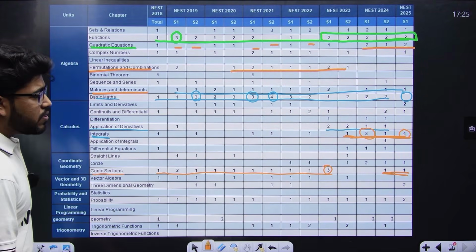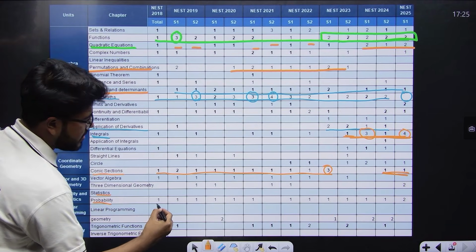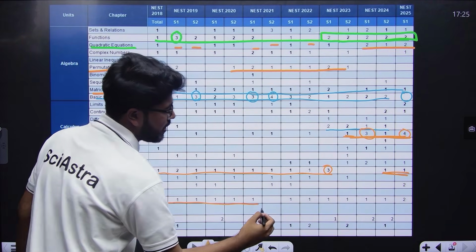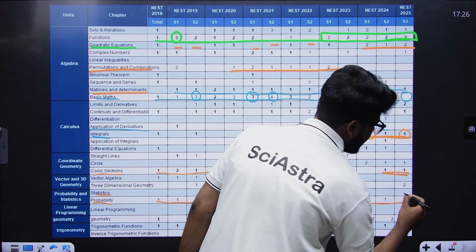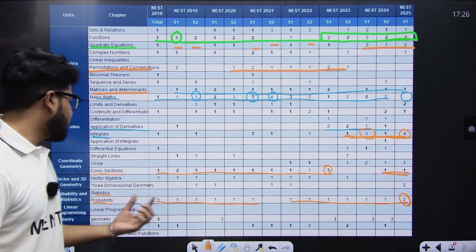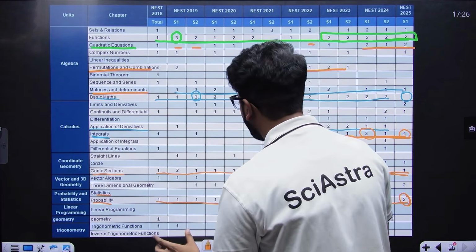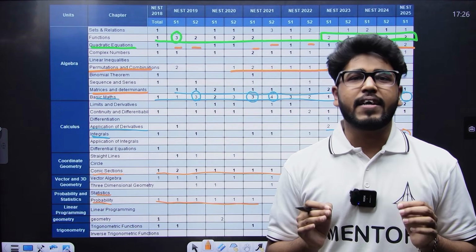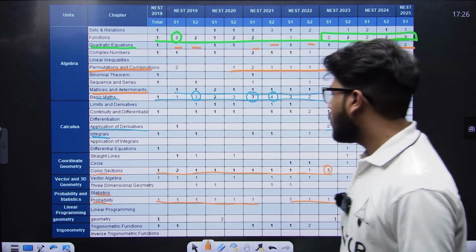Then comes probability and stats. You can see the consistency here. Every year you can see 1 question from this chapter, and the recent year had 2 questions. The consistency of probability and stats is very important, since this is a single chapter and it is guaranteed that you will see at least 1 question from it.